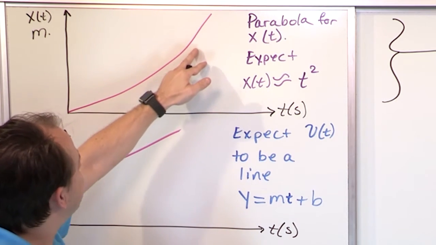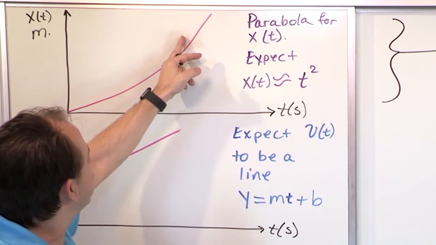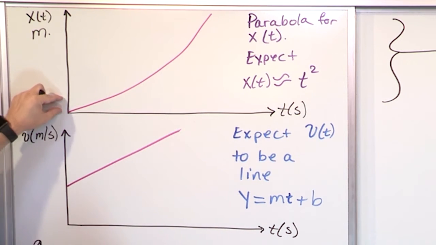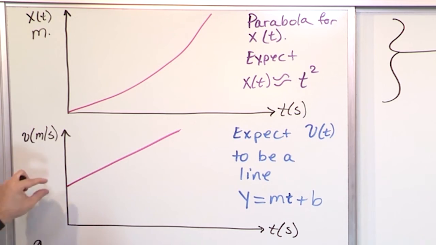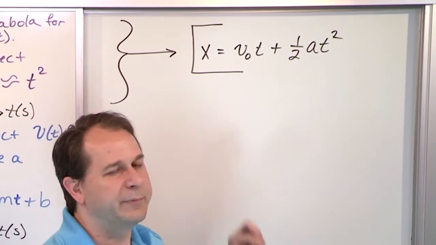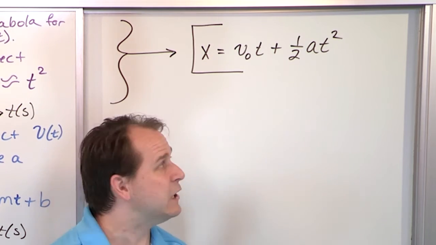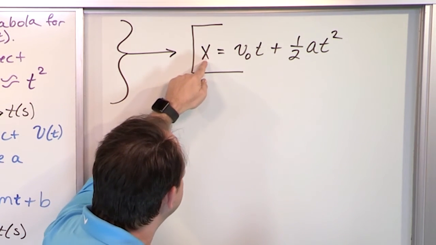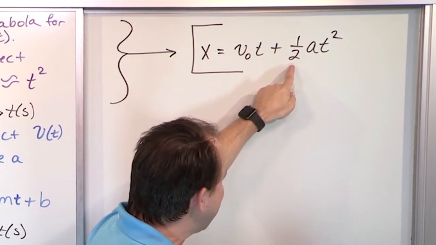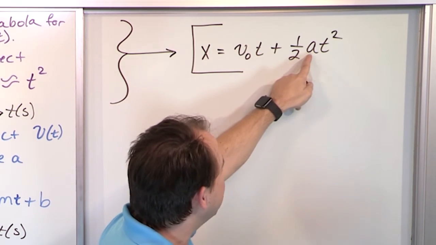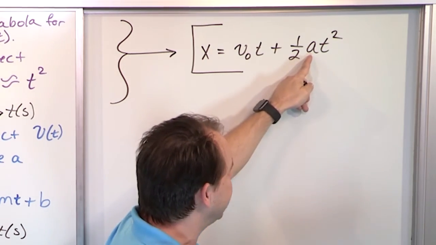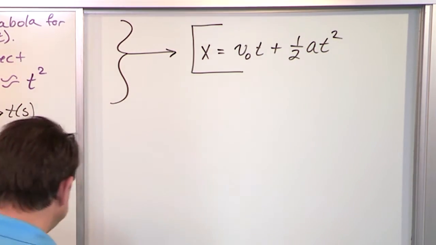So here in the later part of the motion, you're going so much farther for every second because you're going faster. In the beginning of the motion, you're not going nearly as far for the same second because your velocity is so much slower. And the equation of motion for position has a t² term in it. Notice that what you have here, you have the distance you've traveled, initial velocity times the time, plus a half. We'll get to why there's a half there later. Acceleration, this is just a constant. This is how fast in meters per second squared you're accelerating, times t².